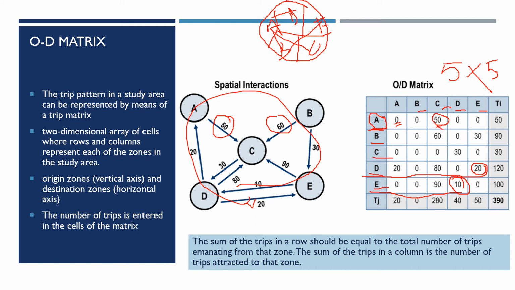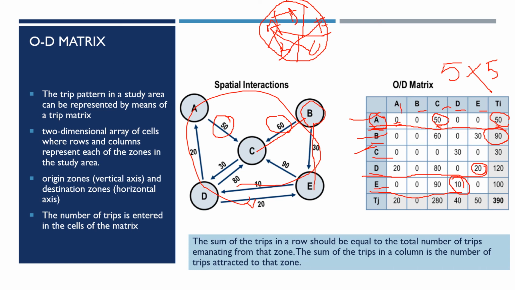But if you look from B, there are trips to C, there are trips to E. 60 trips to C, 30 trips to E. 60 plus 30, that means 90 trips have been made from B. The trips starting from B, emanating from B. That means if you add up all the cells row wise here, you will get the number of trips that started from each of the origins.